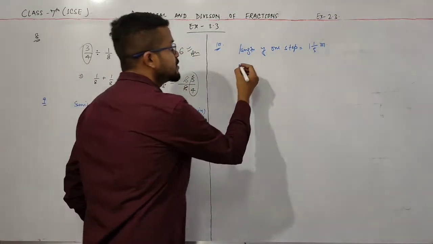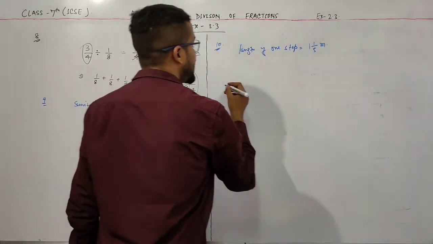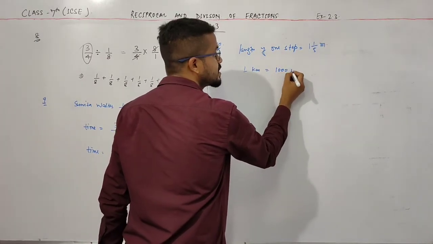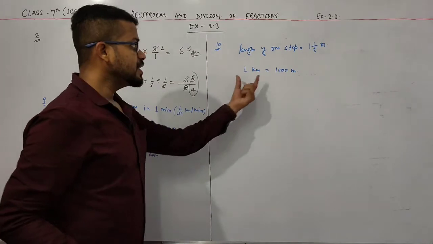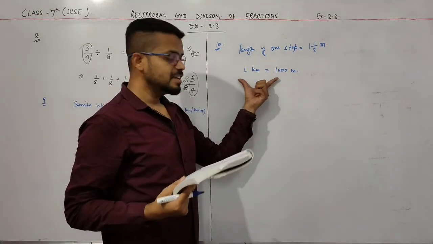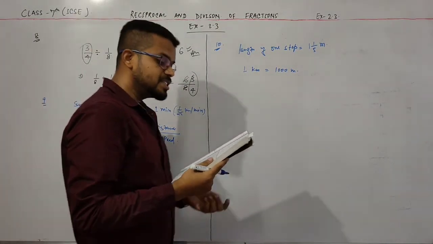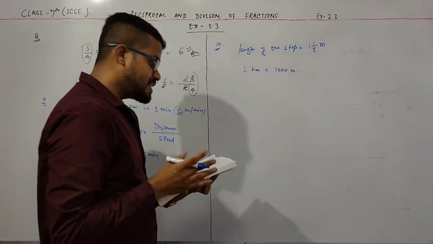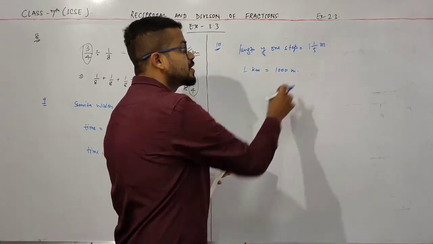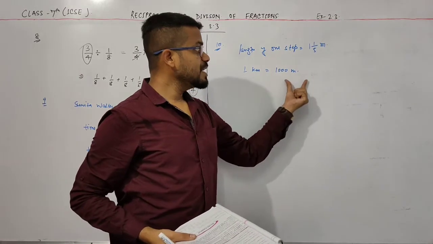So firstly you have to convert that kilometer into meters, and you know that 1 kilometer is equal to 1000 meters. In the question there is also a hint given, which is 1 kilometer is equal to 1000 meters. So the question is, how many steps would make 1000 meters? The length of one step is equal to 1 by 5 meter.